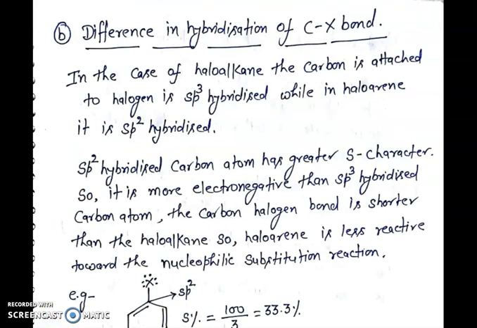Second, difference in hybridization of carbon-halogen bond. In the case of haloalkane, the carbon atom attached to halogen is sp3 hybridized, while in haloarene it is sp2 hybridized. sp2 hybridized carbon atom has greater s character, so it is more electronegative than sp3 hybridized carbon atom. The carbon-halogen bond is shorter than in haloalkane, so haloarene is less reactive toward the nucleophilic substitution reaction.